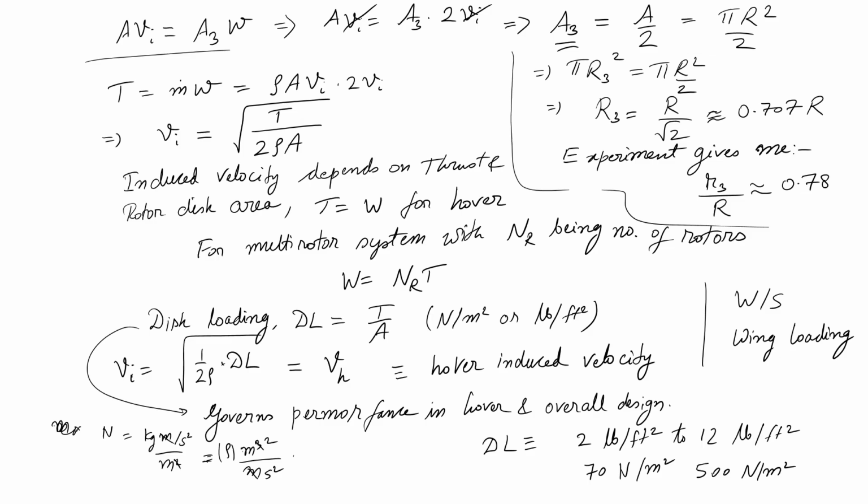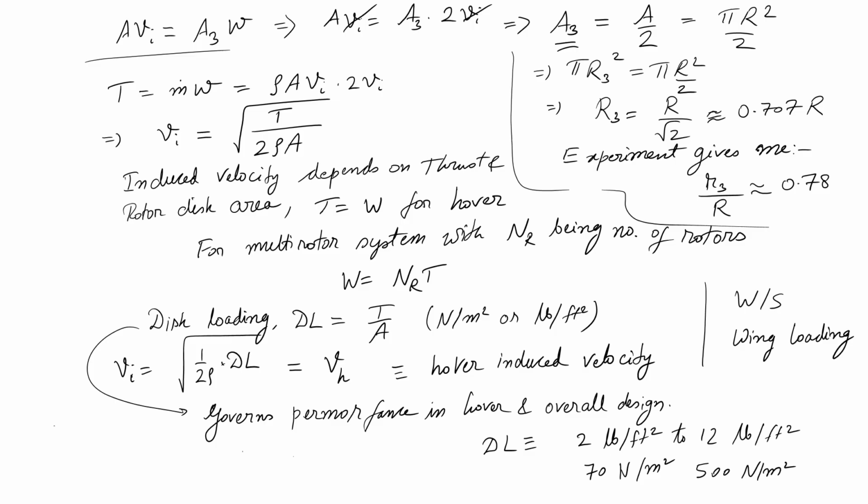That is why my disk loading is higher for larger systems compared to smaller crafts. This is just a hint, not rigorous or critical, but to give you why it is going to change. So this is my disk loading, and how does it impact my performance?